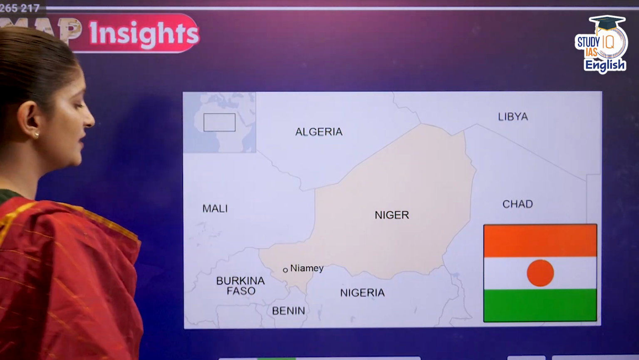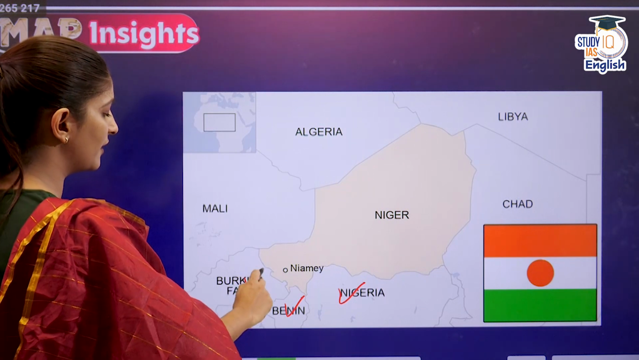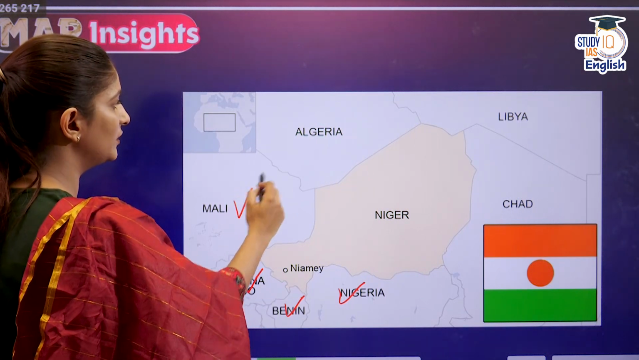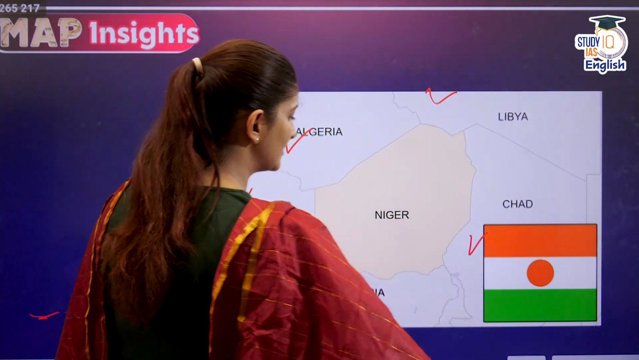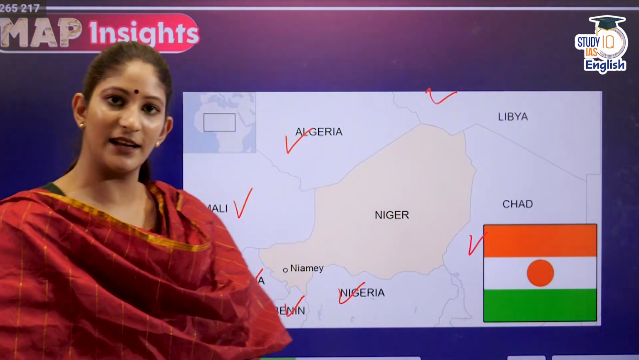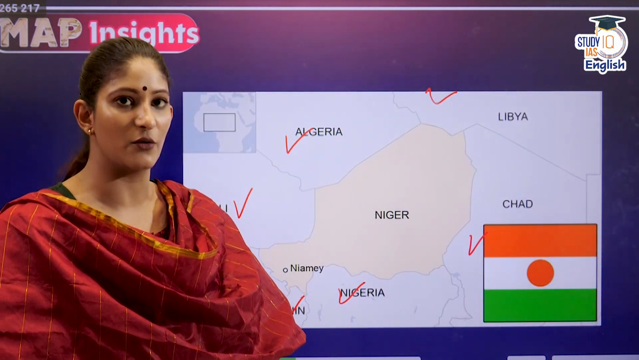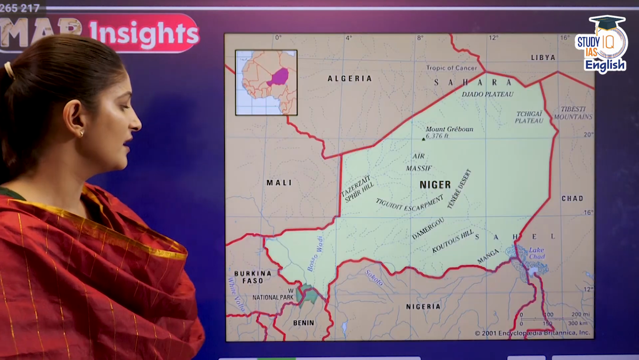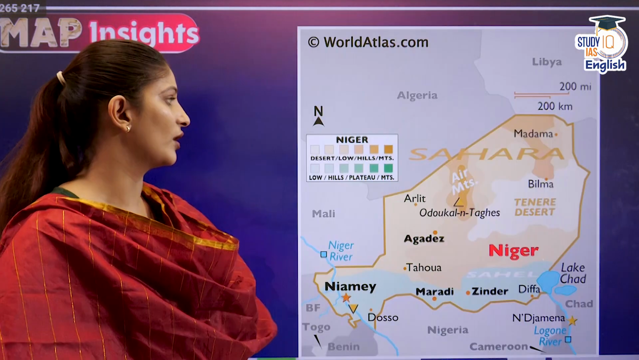Niger has a boundary with 7 countries. Of course, Nigeria first, Benin, Burkina Faso 3, Mali 4th, Algeria 5th, Libya 6th, and Chad is 7. So how many countries are there? 7. Next, of course, what it was asking about the Pacific Ocean. It doesn't have a coastline. As you can see, it is completely landlocked. So, second statement is not correct.